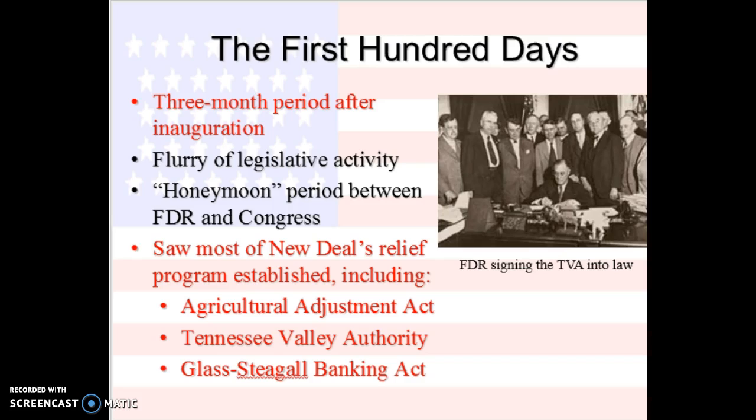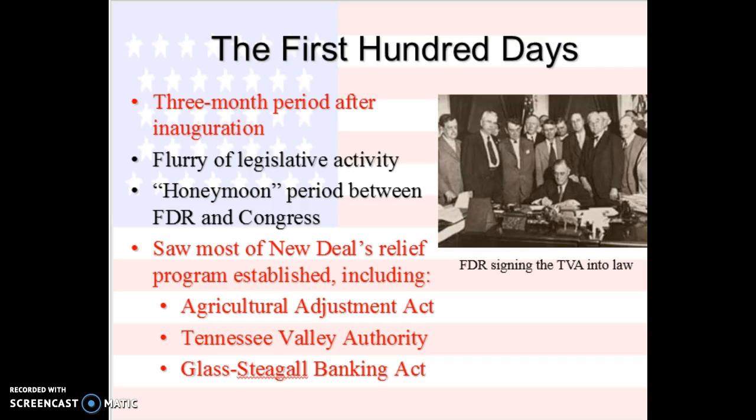So in the first 3 months that Franklin D. Roosevelt was president, the 3-month period after the inauguration is called the 100 Days. A lot of presidents will refer to the first 100 days. This is like when they're going to get things done. It's also what we call, in quotes, the honeymoon period. That means they were like still in love and they were still friends. So pretty much during this time, anything that Roosevelt sent to Congress, they passed.